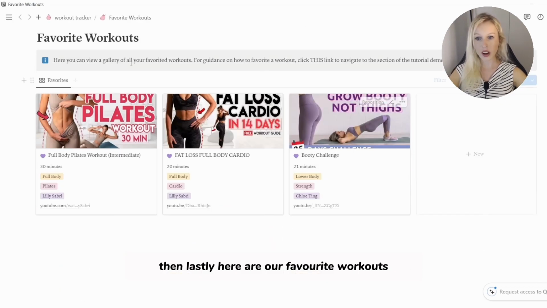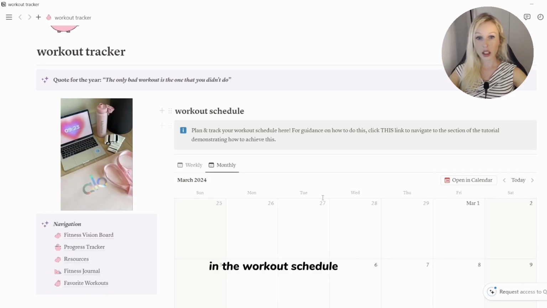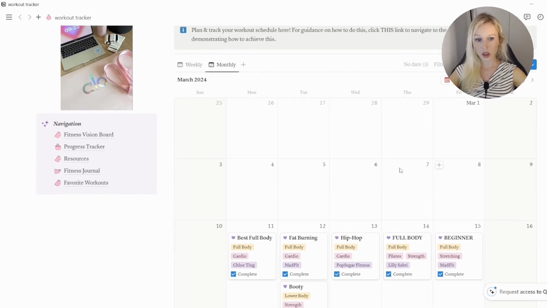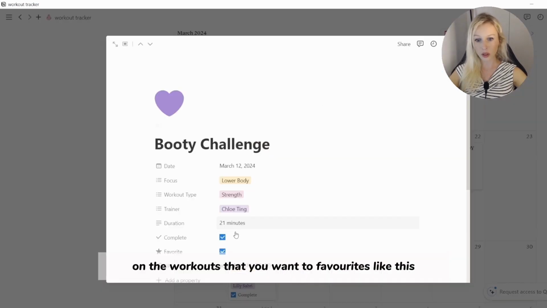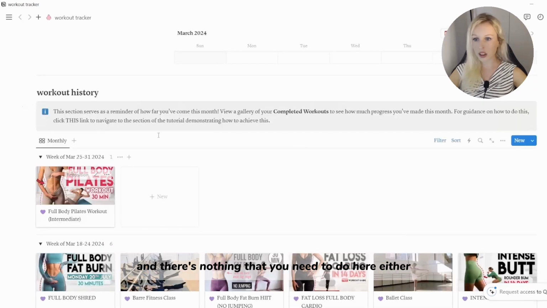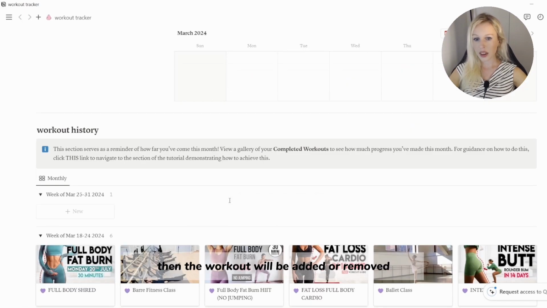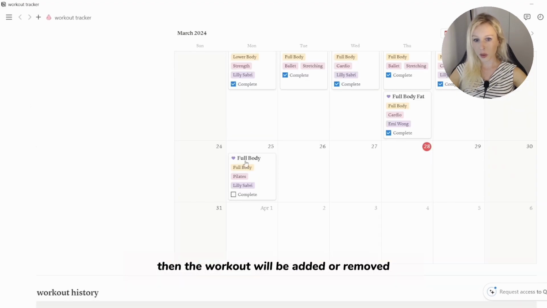And then lastly, here are our favorite workouts. You guys don't need to do anything here because as soon as you click the favorite workouts in the workout schedule on the workouts that you want to favorite, like this, then it will be added to the favorites. And there's nothing that you need to do here either, because as soon as you click complete, then the workout will be added or removed.